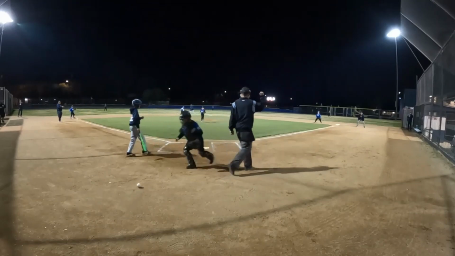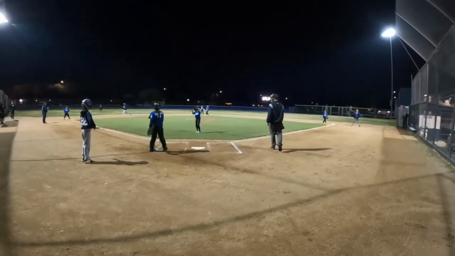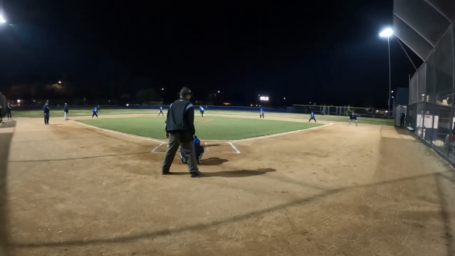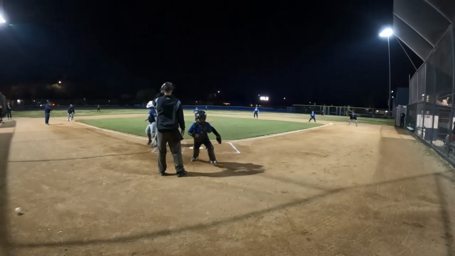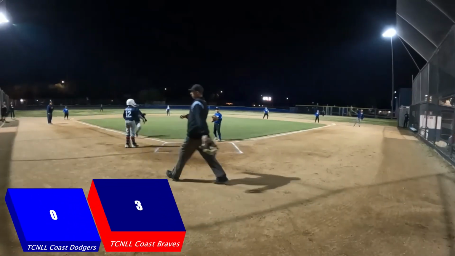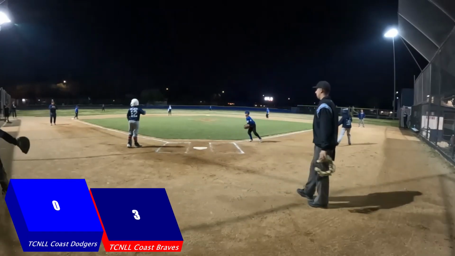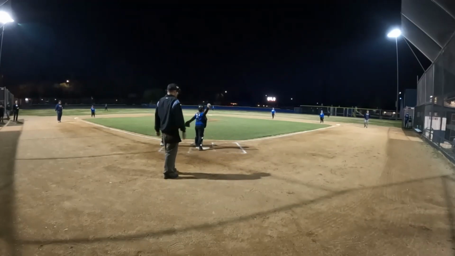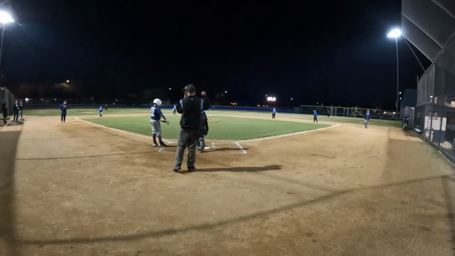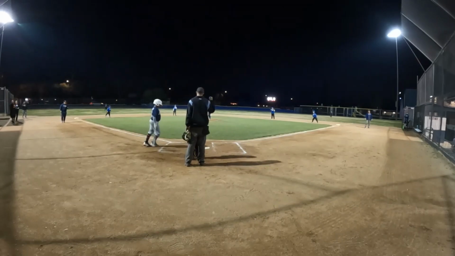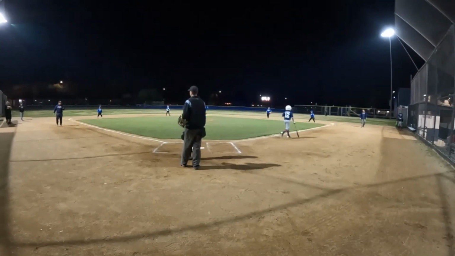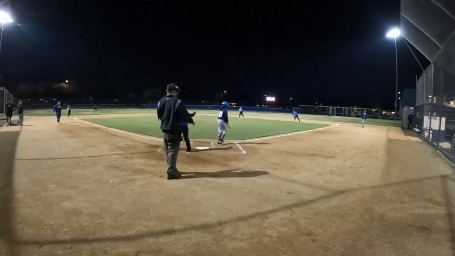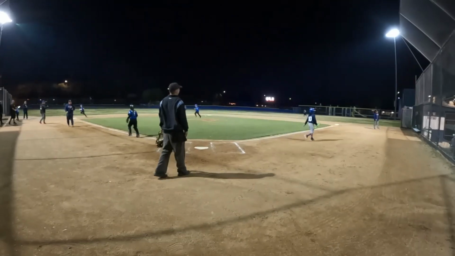Here is Gio, and looks like he swung and missed that one. Catcher misses it, but that was strike three. Nico down to third. Next up to bat is Dexter, and he swings and misses, and he's safe. Safe at home, Nico. Three nothing Braves. Dexter strikes out looking. Next up to bat is Nathaniel. That is strike three. Strike three looking again.